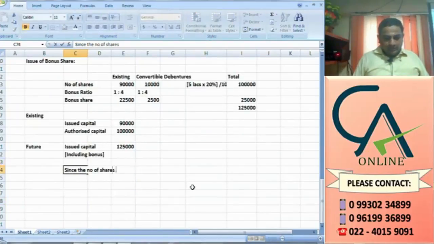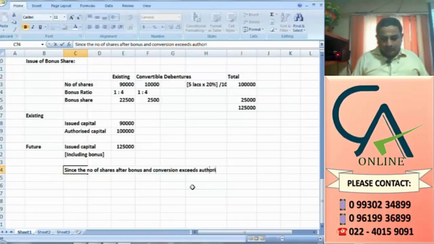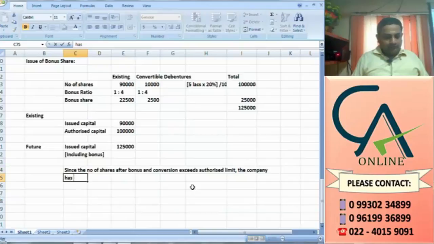Since the number of shares after bonus and conversion exceeds the authorized limit, the company has to amend its MOA by passing a resolution.